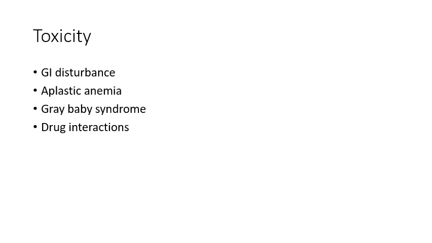So when red cell maturation is inhibited, there is a decrease in the number of red blood cells in the blood, which is anemia, and because it is happening in the bone marrow, that is why it is called aplastic anemia. Next, a very famous side effect of chloramphenicol is gray baby syndrome.